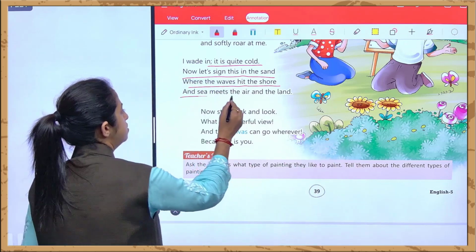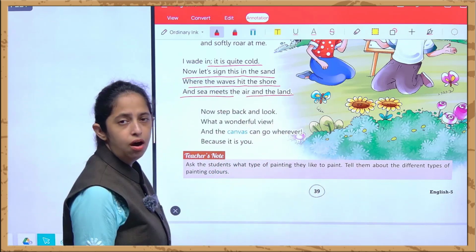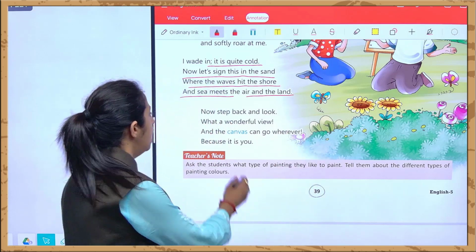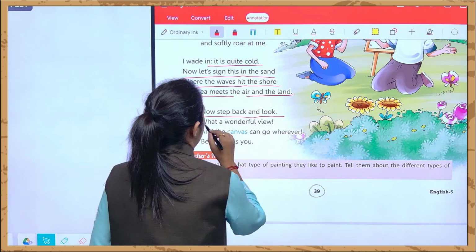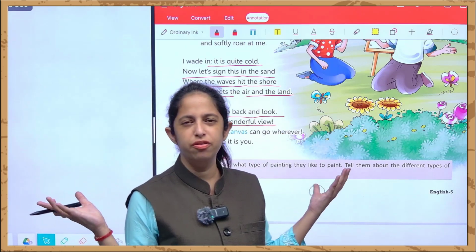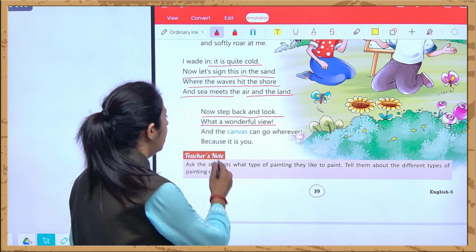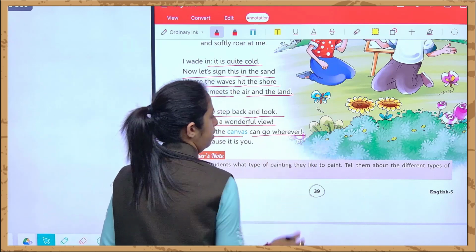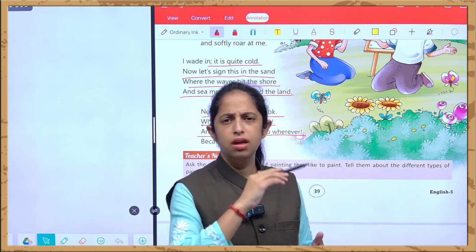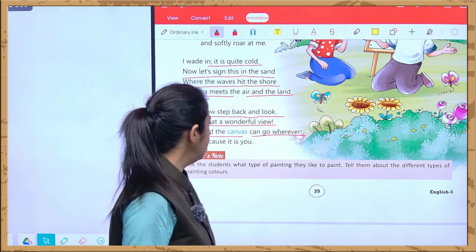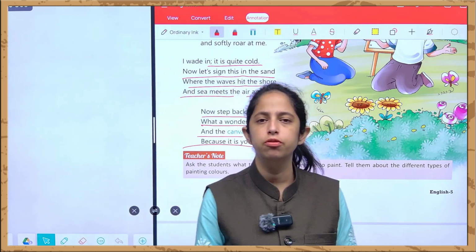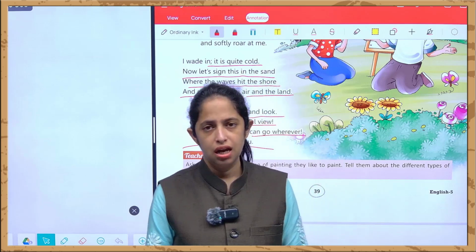And the sea meets the air and the land, and how the sea meets the air and the land. And now step back and look, what a wonderful view. Now you can step back and view what a wonderful view it is, and the canvas can go wherever. Canvas is basically a platform, basically a board on which we used to make drawings, and you have to make beautiful pictures on the canvas.